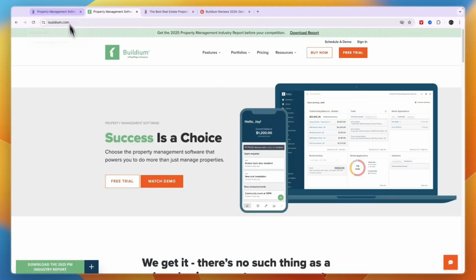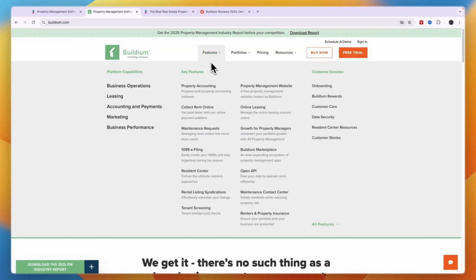Now what that means is kind of different with both of them. But basically under their features here, you can see what it does. So Buildium's key features include property accounting, property management website, so a free property management website hosted by Buildium, online leasing, collect rent online, and you can do maintenance requests. So basically your tenants can also create accounts with Buildium and then put in maintenance requests.